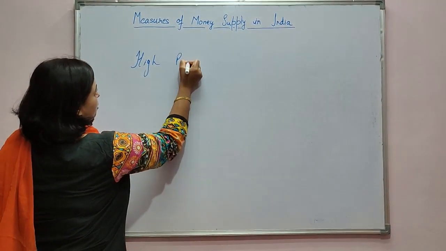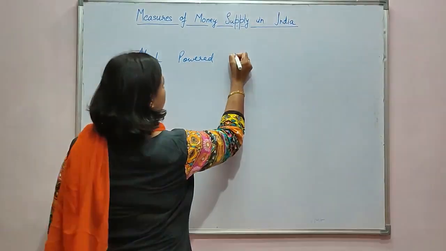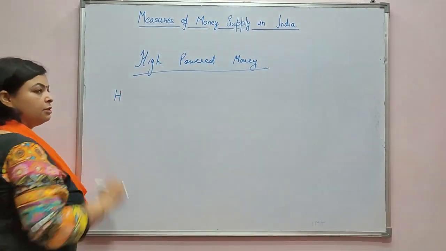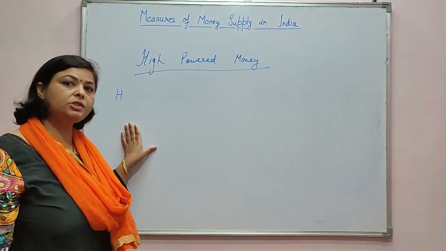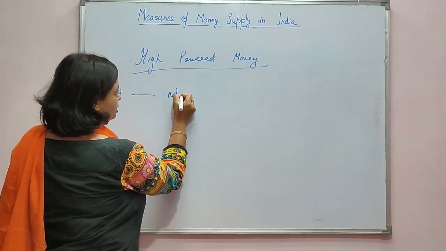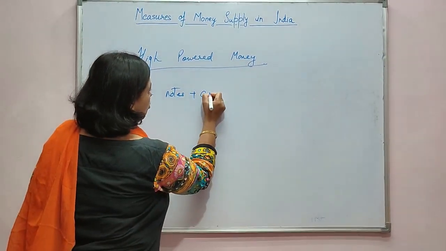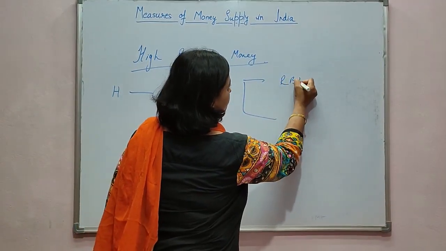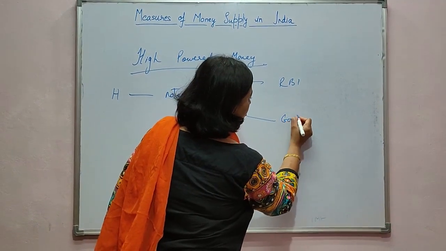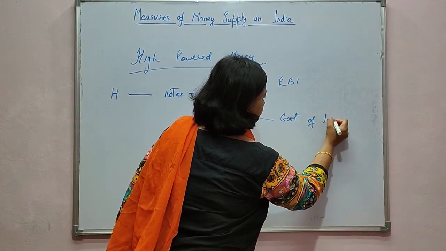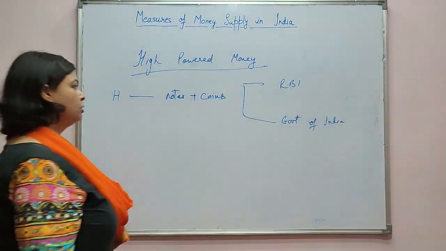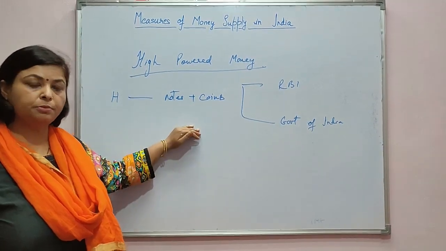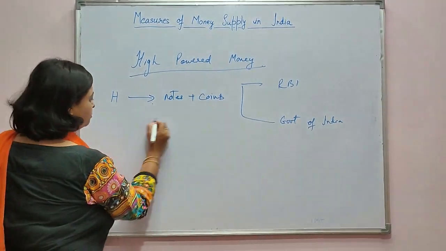We can denote high powered money with H. High powered money consists of notes plus coins, which are issued by the Reserve Bank of India and the Government of India. So these are also known as base money or monetary base. This is also known as reserve money.